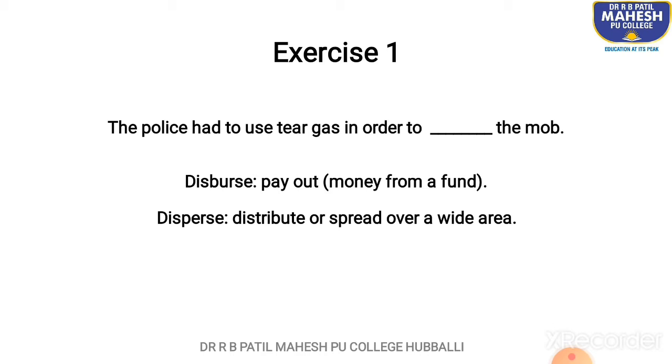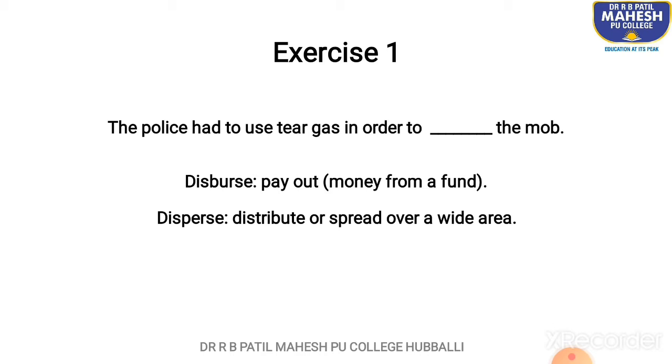Now, disperse means pay out money from a fund, okay? And disperse means distribute or spread over a wide area. So, the sentence as it goes, the police had to use tear gas in order to disperse the mob. Disperse means to spread the mob.